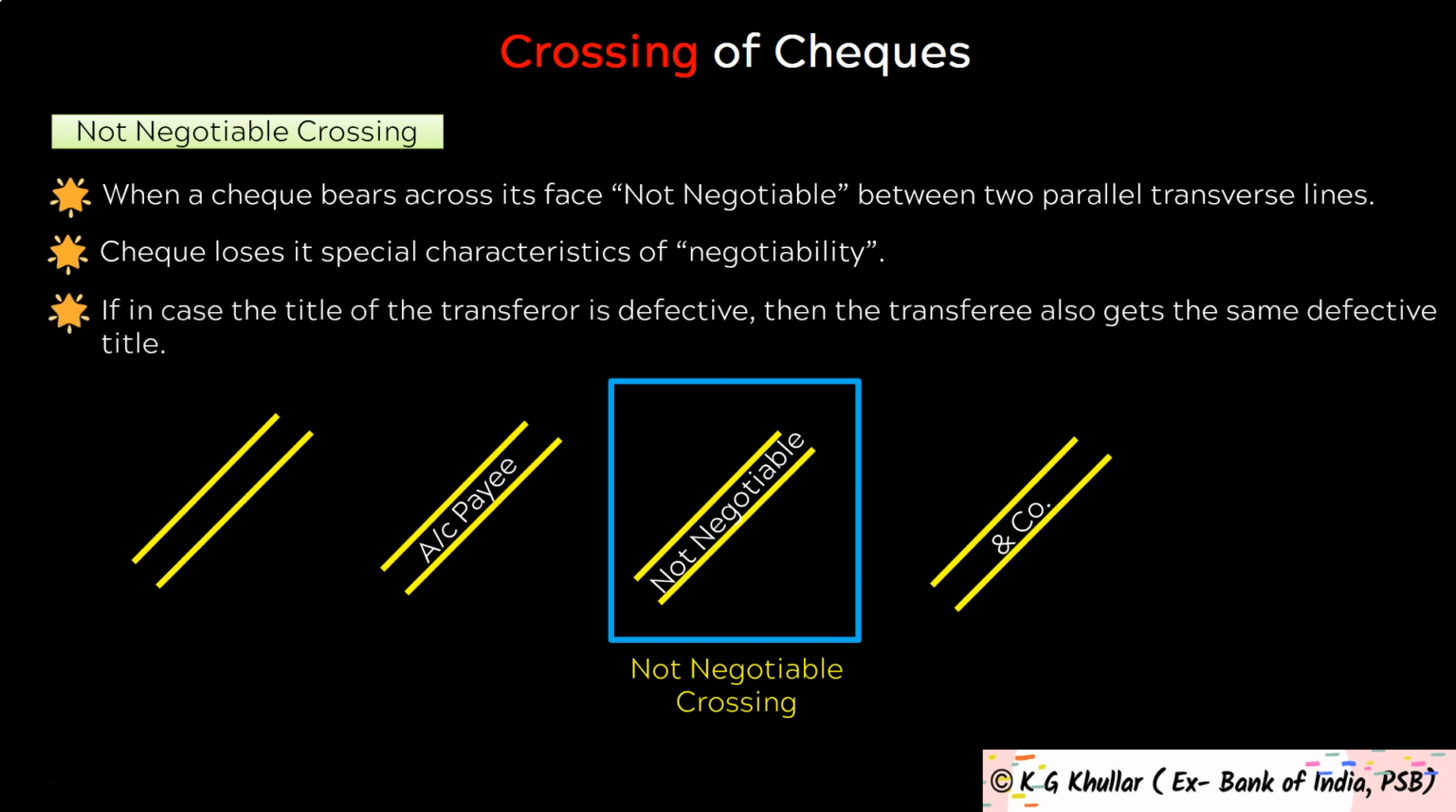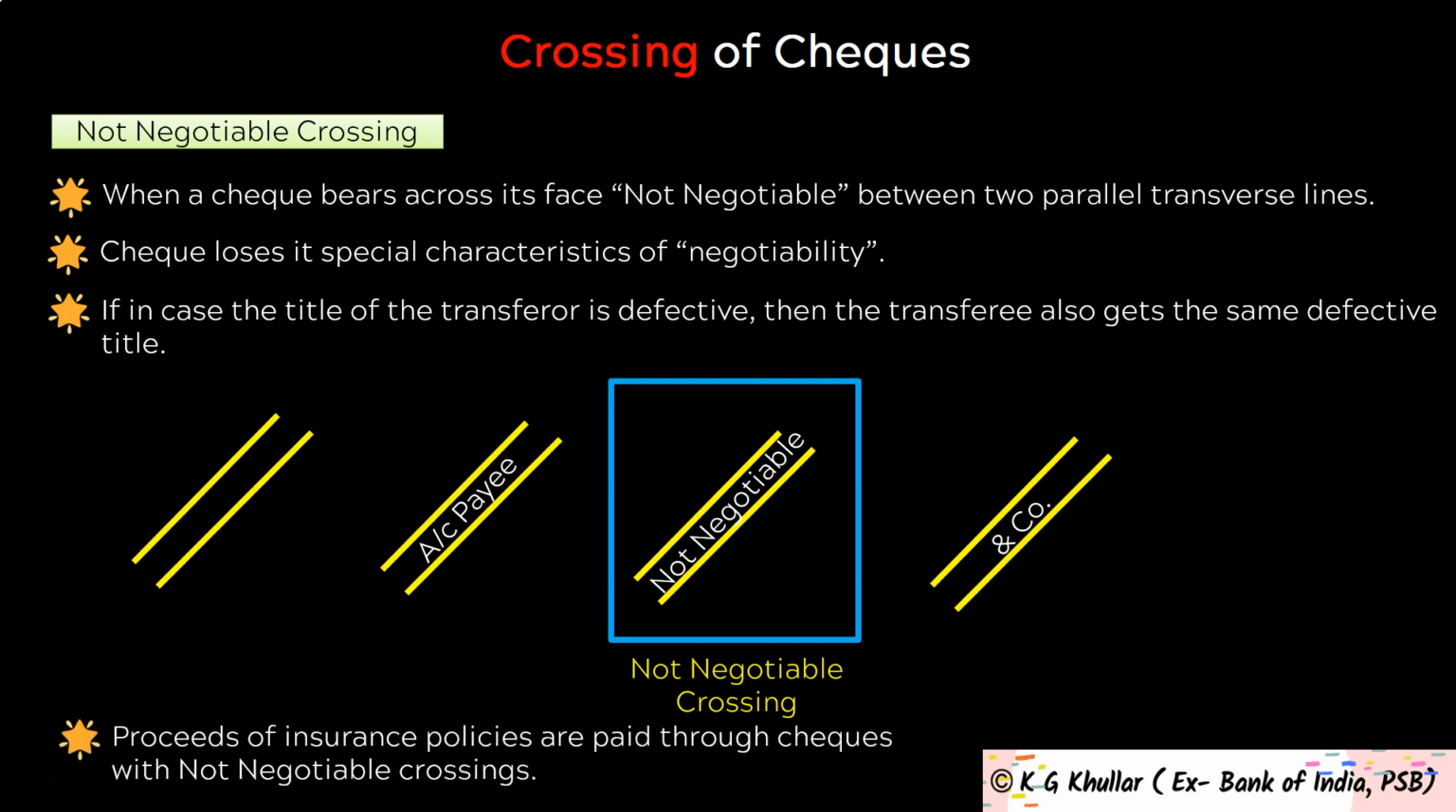Thus, for a common man, not negotiable crossing is simply a warning to verify and ensure the credentials of the transferor of the check before receiving such a check. Because if the title of the transferor is defective, then the transferee also gets a defective title. Next, friends, proceeds of insurance policies are paid through checks with not negotiable crossing. So friends, with this I hope the types of crossing are clear to you. Next, let's do some questions and case studies before winding up this lecture.